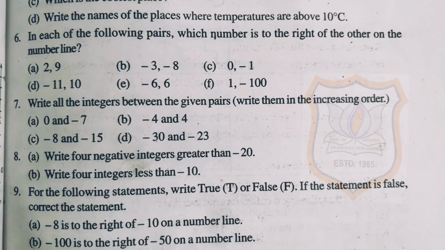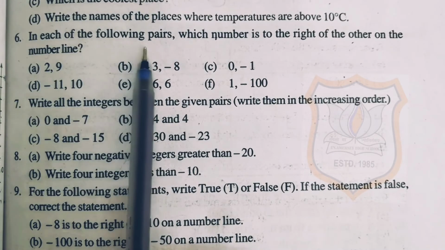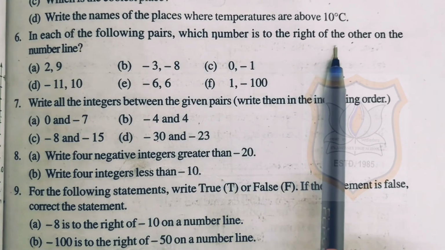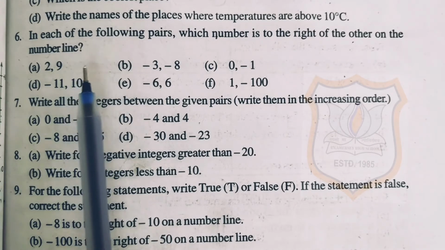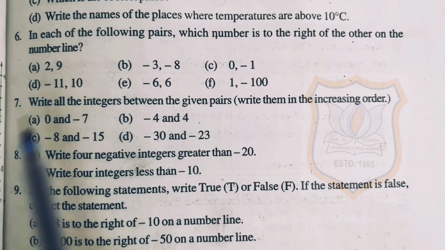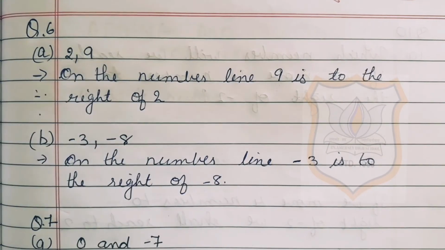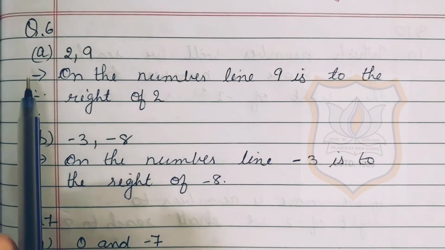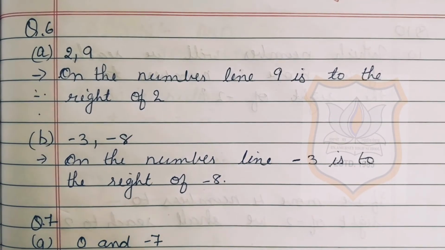Question number 6 of exercise 6.1. In each of the following pairs, which number is to the right of the other on the number line? Here we have to find out from the following pairs which number is to the right on the number line. Now solution for question number 6. A part of question number 6 is 2 and 9. We have to find out which number is towards the right of the other on a number line.